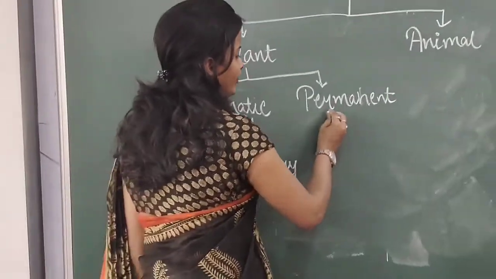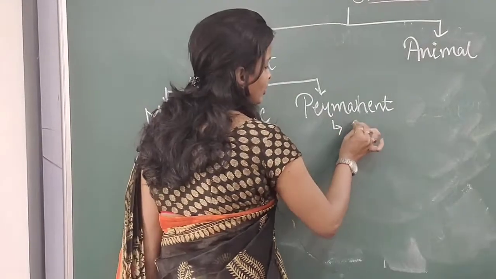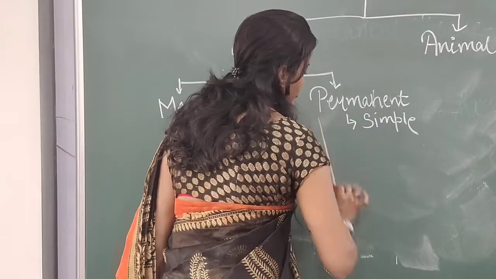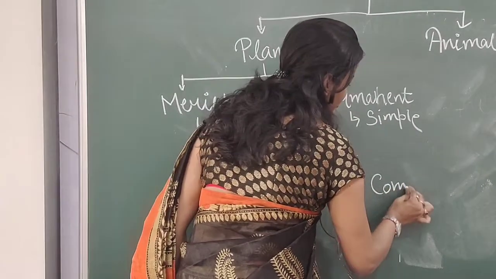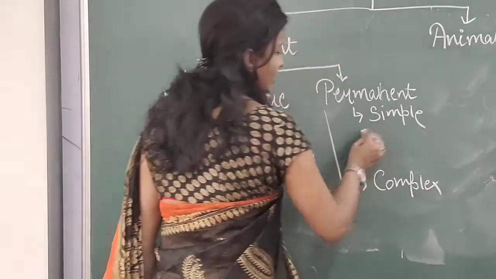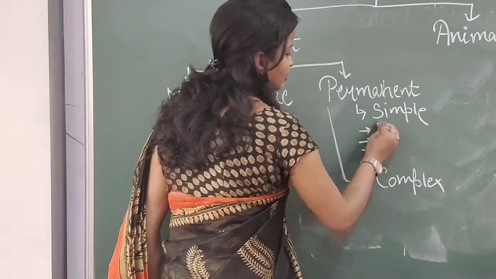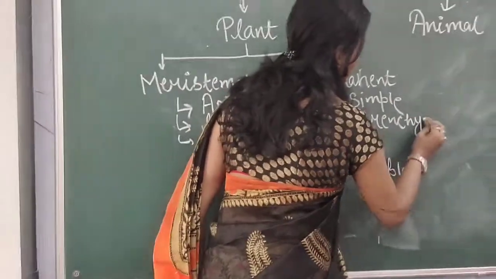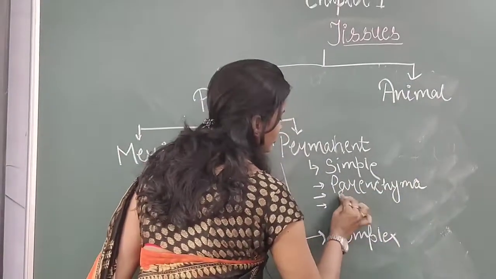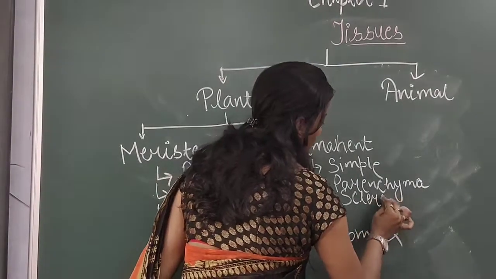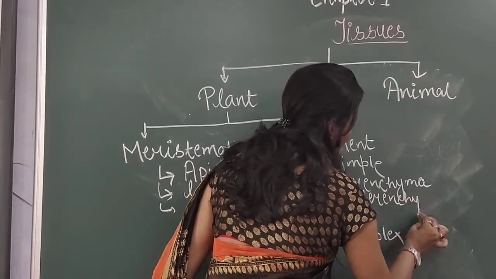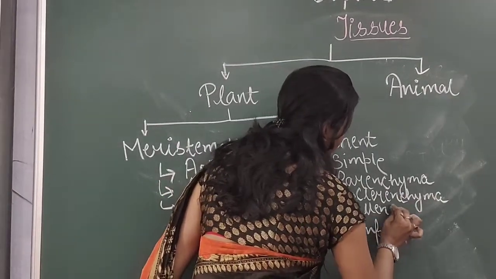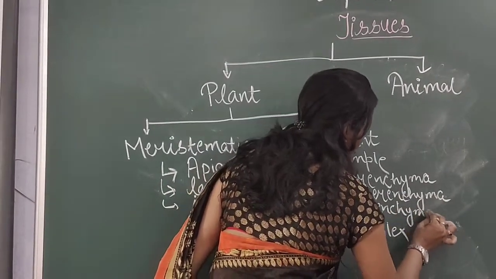When you talk about permanent, it is again classified into two: simple and complex. Simple is of three types: parenchyma, sclerenchyma and collenchyma.